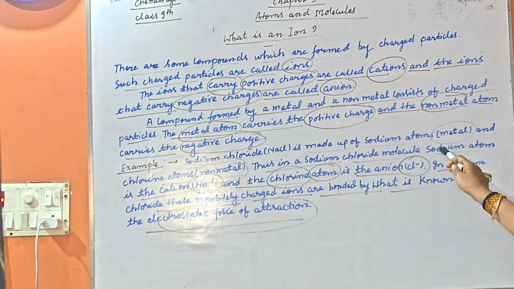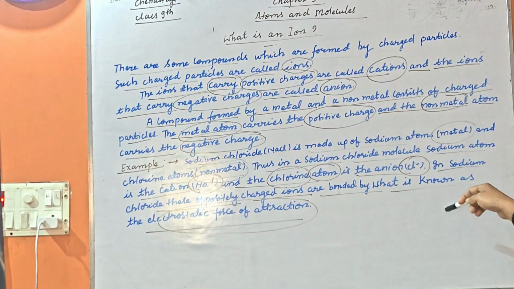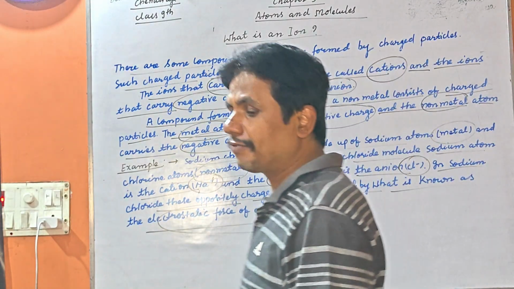Thus, in a sodium chloride molecule, the sodium atom is the cation Na+ and the chlorine atom is the anion Cl-. In sodium chloride, these positive and negative ions are bonded by what is known as the electrostatic force of attraction.